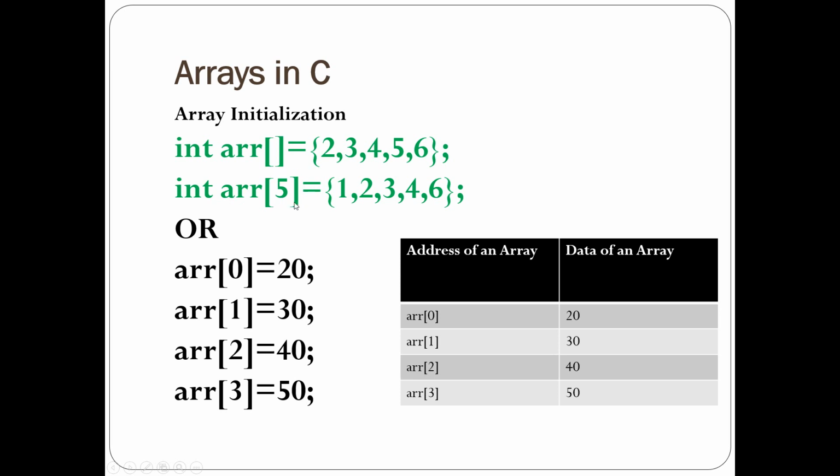So the size of an array is 5, therefore we can only store 5 numbers. So there are 1 2 3 4 5 numbers.